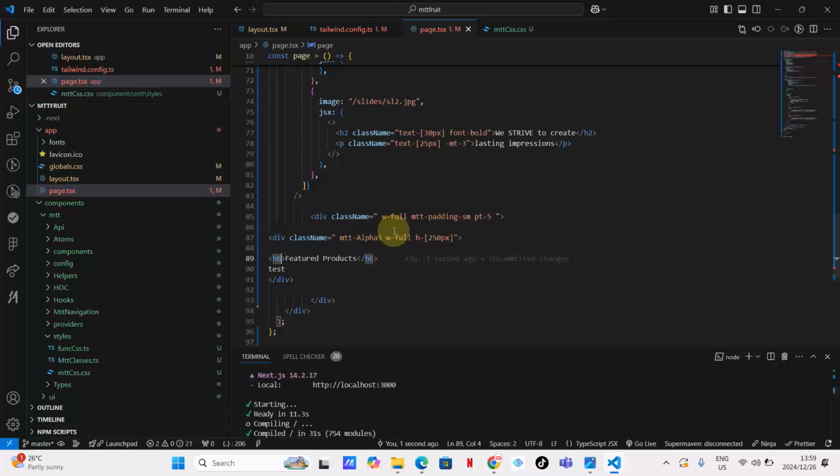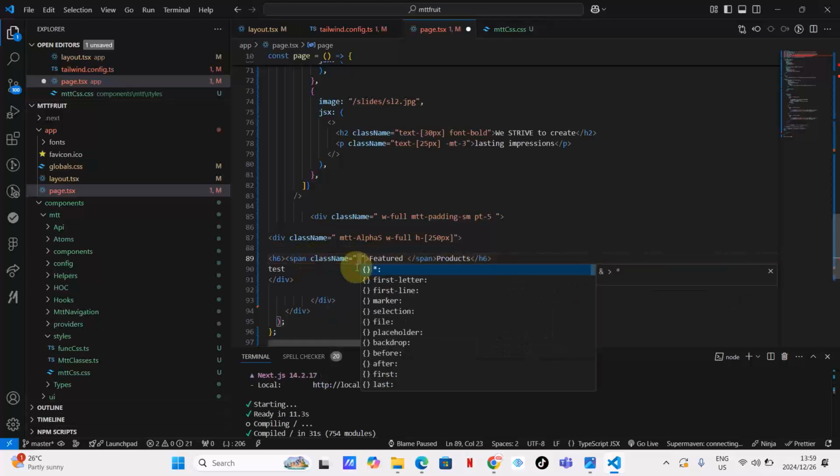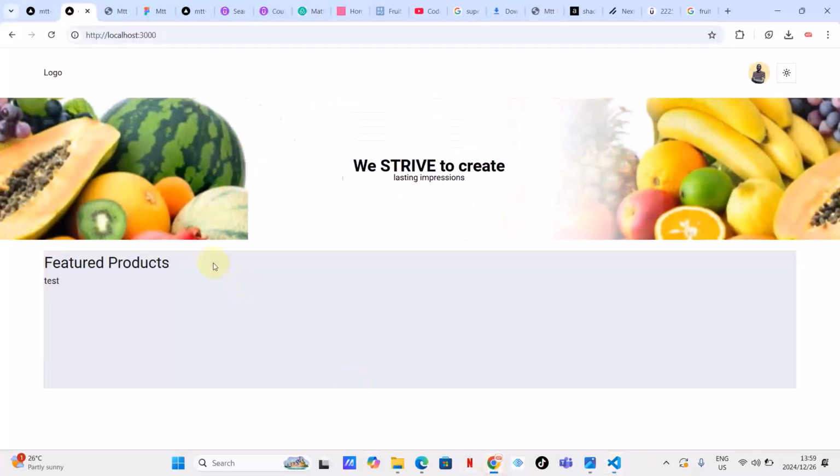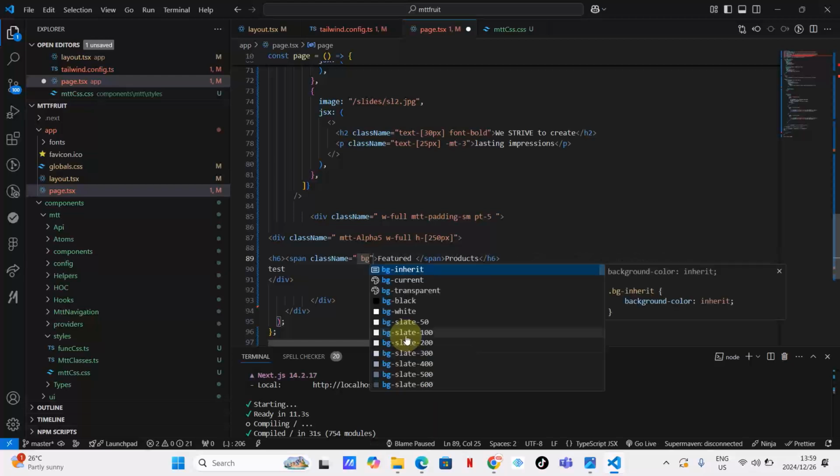Feel free to make your own changes as you wish. So I'm going to put this inside a span so that I can style it. Then from there, let's put a class name. And then what about the background? I think this is a primary color. So what I'm going to do here, I'm going to type BG.